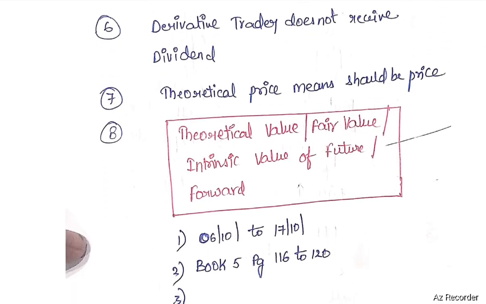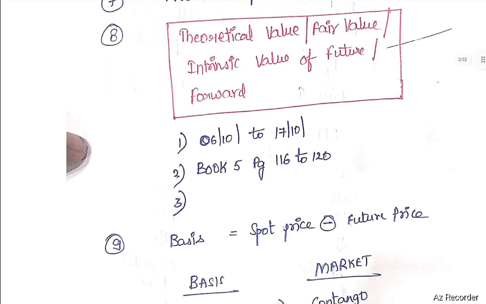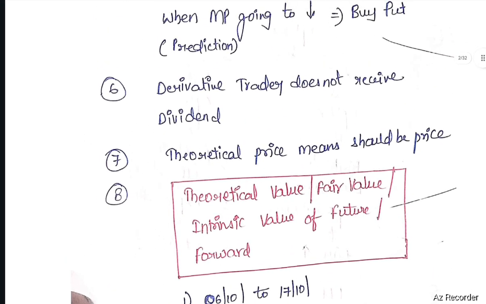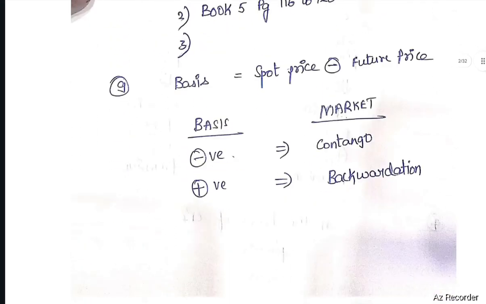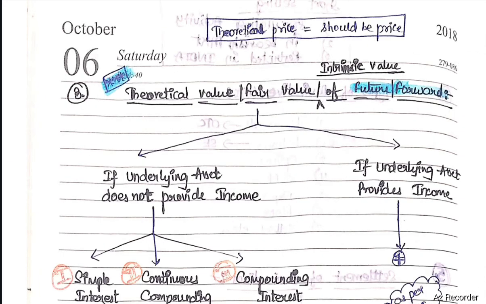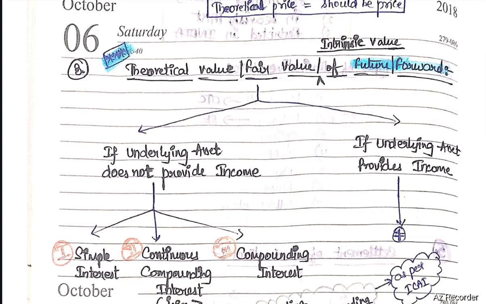Theoretical price. What is meant by theoretical price? Theoretical price means should-be price. That means the price that should be there for that share or financial instrument. Next, theoretical fair value or intrinsic value of a future or forward. How to calculate the theoretical fair value or intrinsic value of the future or forward? This will be calculated as follows.